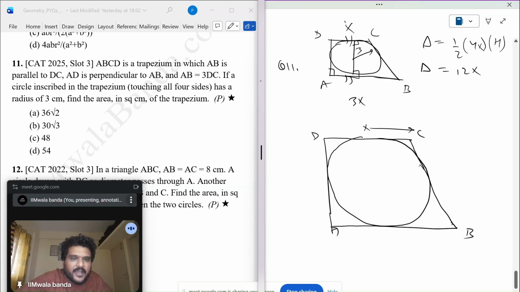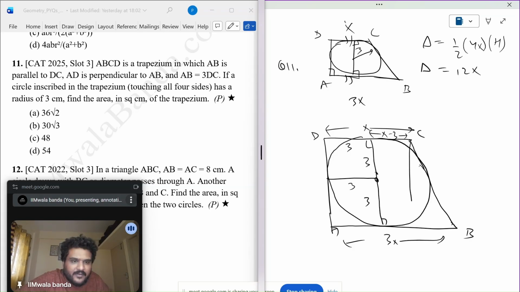And this is x. This is 3x. And this is 3. So this is also 3. This is also 3. So this is x minus 3. Somewhere we have to put Pythagoras theorem for sure. This is 6. This is 3. So can I say this is 3x minus 3?